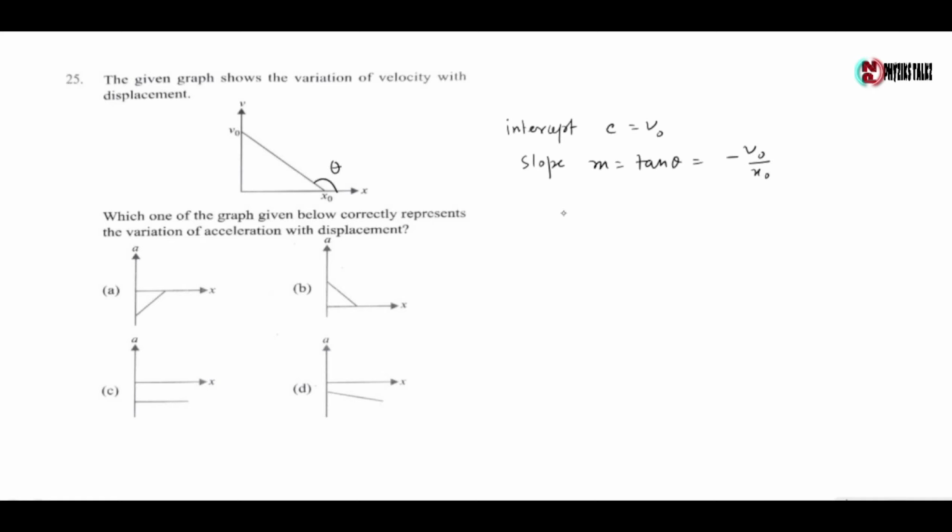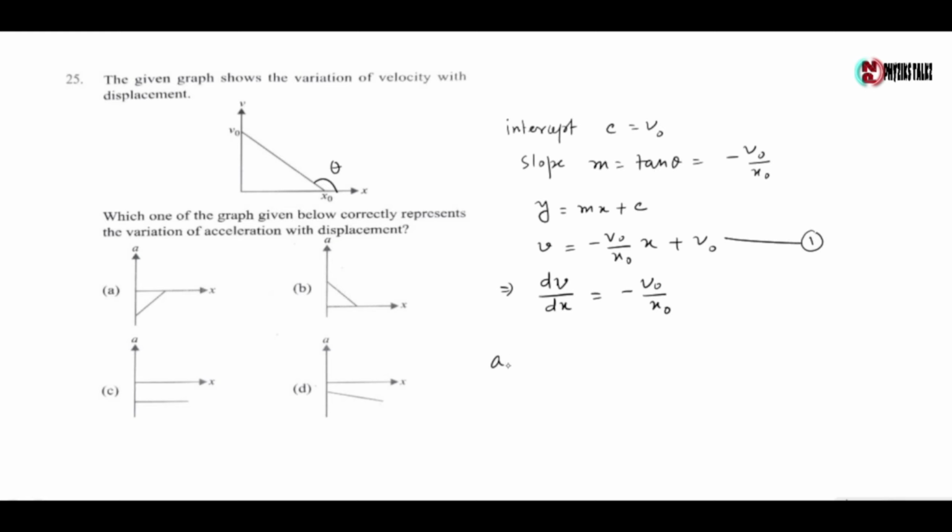as here slope is negative. Now the equation is given by y equals mx plus c, where y is v, slope is minus v0 by x0, x, and intercept is v0. So the relation between v and x is given by this equation. Now differentiating with respect to x, we have dv by dx is equal to minus v0 by x0. Now we take this as equation 1.